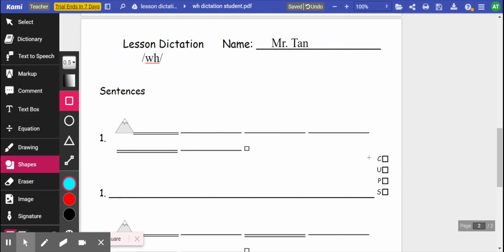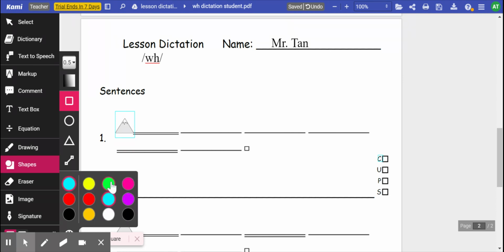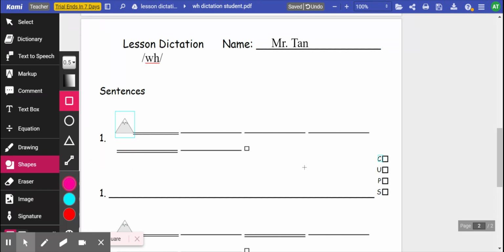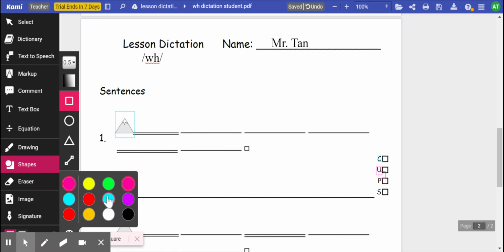First of all, capitalization refers to the mountain. Make sure that the first letter of each sentence is as tall as the mountain letter. Second one, understanding. We're going to read the sentences and figure out if they make sense, and maybe I'll add a little snarky comment.